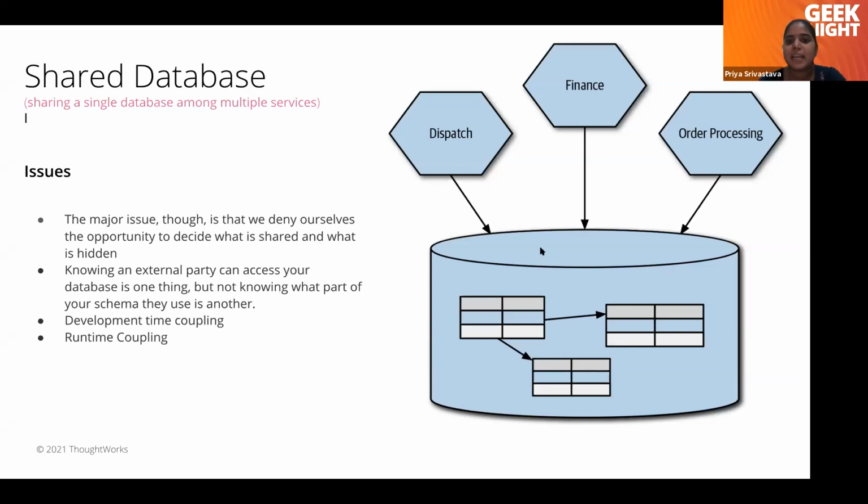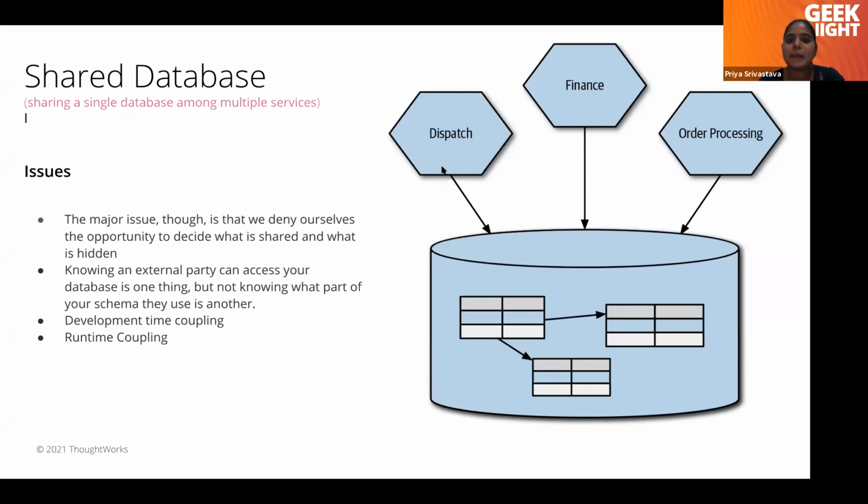There is development time coupling. When I say development time coupling, it means consider there is one table where the finance service wants to add some column, and on the same table, the dispatch system wants to update some data type. Now the dispatch team and finance team need to sync before making any changes on the same table. Otherwise, it will impact all 3 services. This is development time coupling.